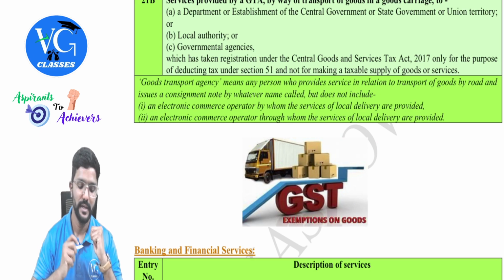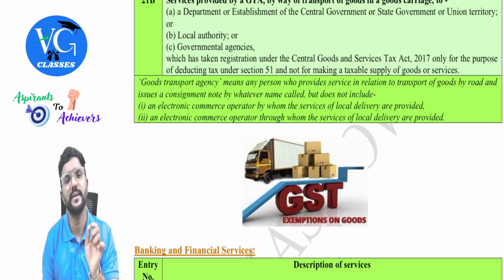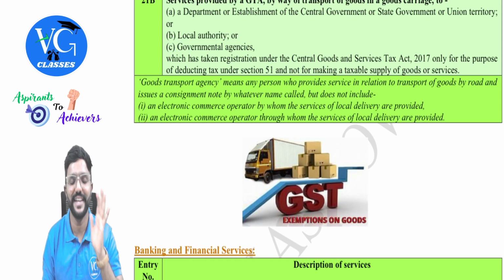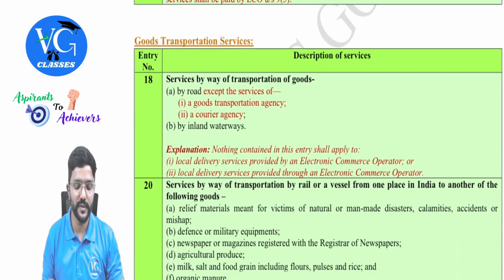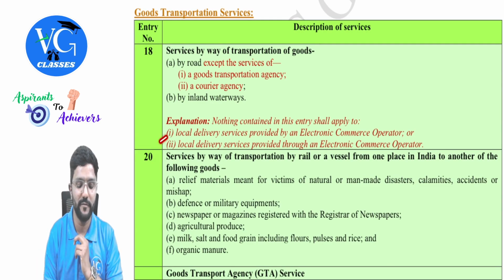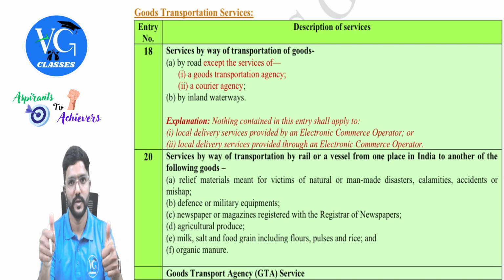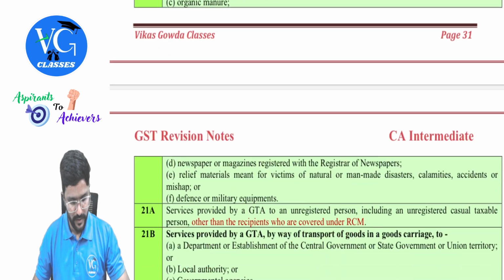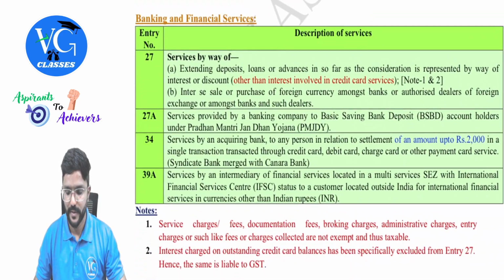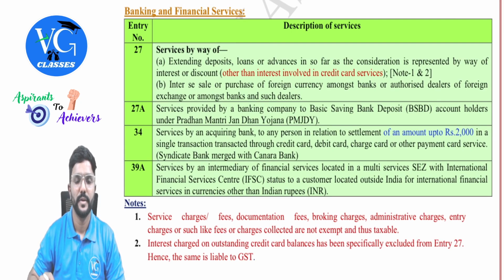Got it, people? Yes. And the goods transport agency, or GTA in simple terms, will not include the following two people. Same way in entry 18 also they excluded, telling entry 18 exemption is not applicable for the following two. Same way now they are telling GTA will not include the following two. Got it? Yes, so okay.